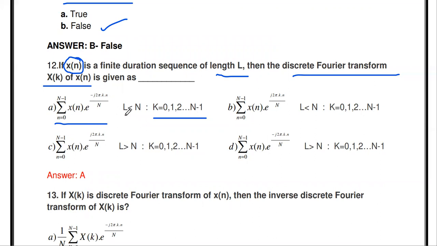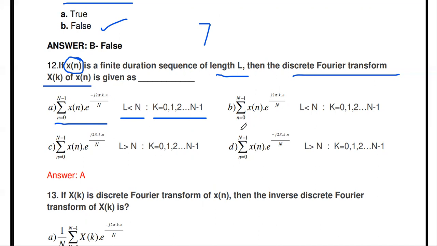The condition is that L is less than capital N. L is the length of the sequence. If you want to find the DFT of an L-length sequence, we have to take an N-point DFT, where N is greater than L. If the sequence consists of 7 samples, we have to take an 8-point DFT. So this is the condition.